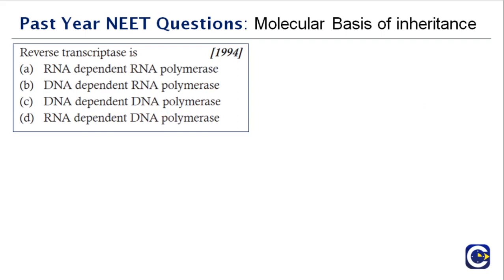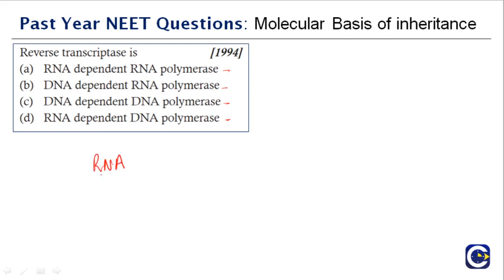Reverse transcriptase is RNA dependent RNA polymerase, DNA dependent DNA polymerase, DNA dependent RNA polymerase, or RNA dependent DNA polymerase. So very confusing: RNA, DNA, RNA. So what is basically reverse transcriptase?